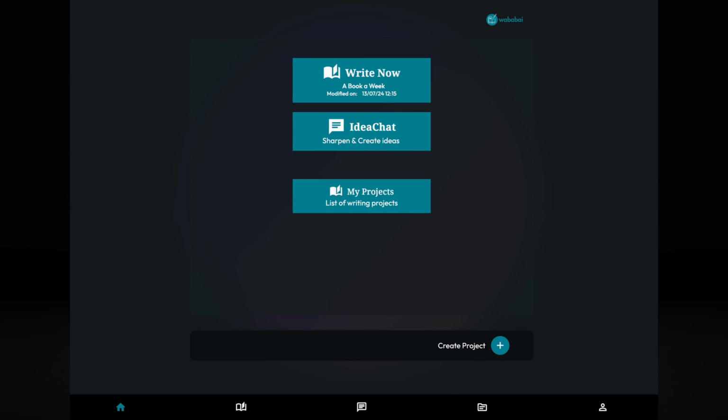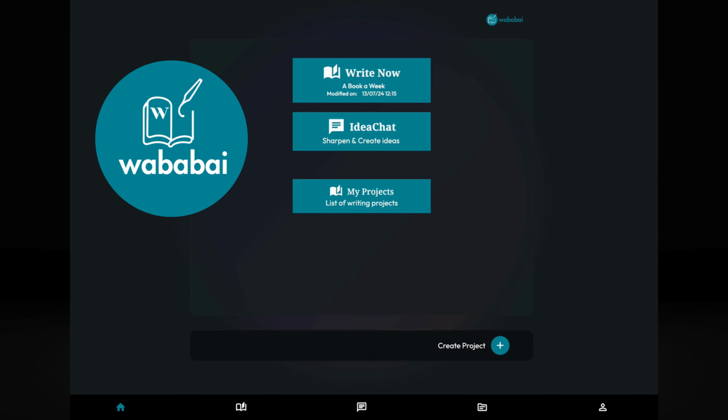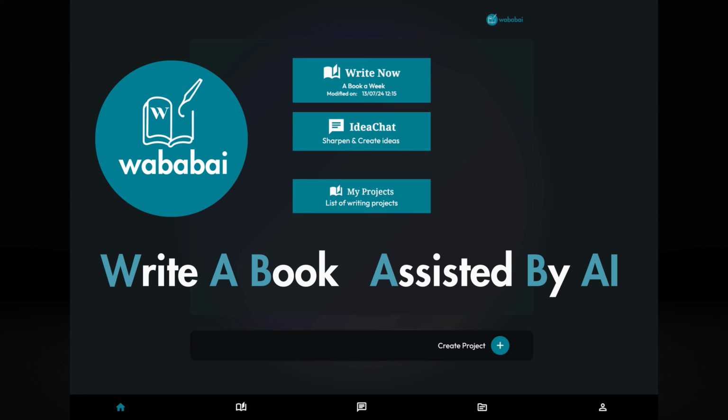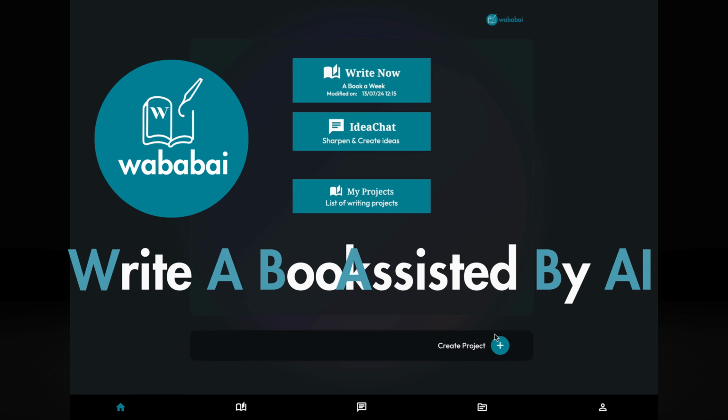Hello, we're going to show WABABAI. What is WABABAI? WABABAI is a tool to write a book assisted by AI. We are going to do a short demo to show how we can actually create a book in a few minutes. Let's start by creating a project.